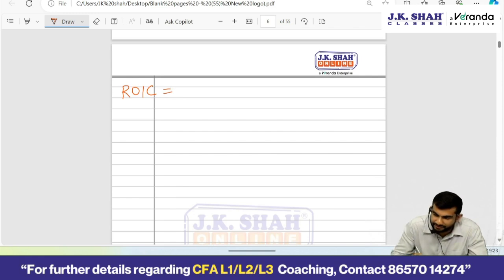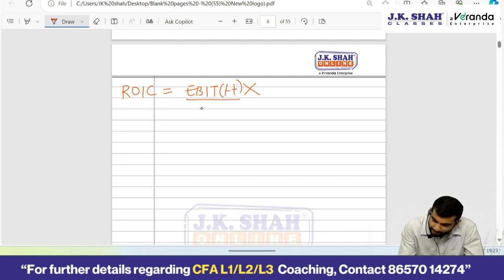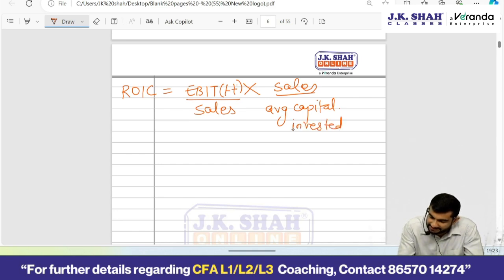Now ROIC can be written in one more way. It's a multiplication of two things, if you remember. EBIT net of tax upon sales into sales upon average capital invested. Now which is the first ratio? What is the first ratio called? EBIT net of tax upon sales is the operating profit margin, and the second ratio is called what?